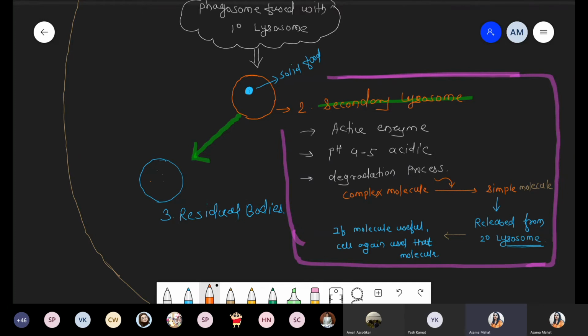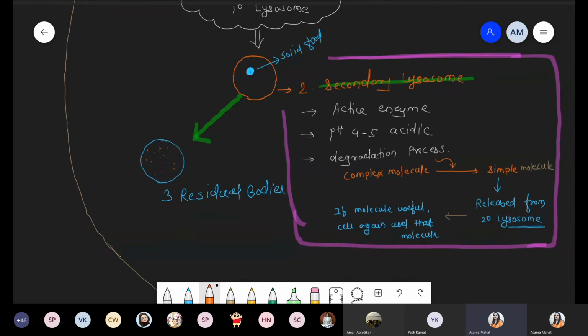Now these are rich with undigested material. So I'm giving a dot and writing the information here: that residual bodies contain undigested material, and definitely if material is undigested there is no use.